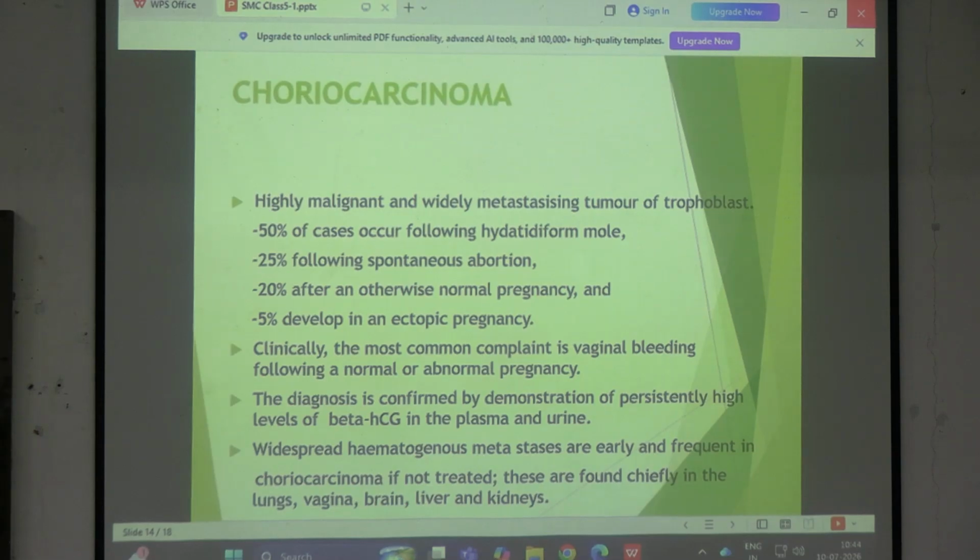ঠিক আছে, তাহলে কোরিওকার্সিনোমা, again when the patient presents with choriocarcinoma, what happens, কি symptom হবে? Any uterine pathology, সে adenocarcinoma হতে পারে, choriocarcinoma হতে পারে, কি symptom হবে? Vaginal bleeding. The patient will present with vaginal bleeding, তাই তো? তাহলে আমরা কি করব, again we will go for beta-hCG estimation in plasma and urine. So what is the speciality of this kind of a carcinoma?